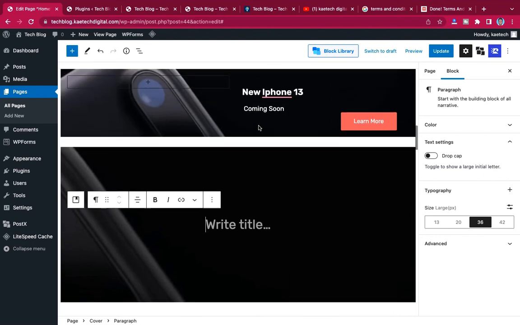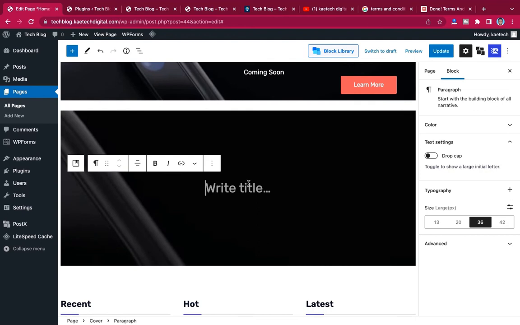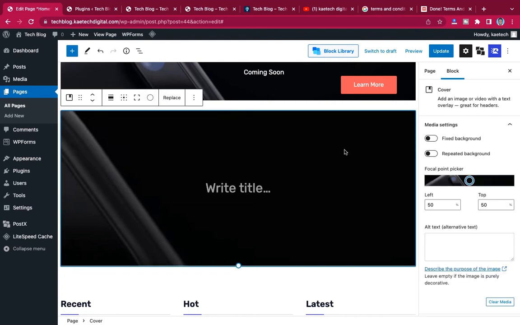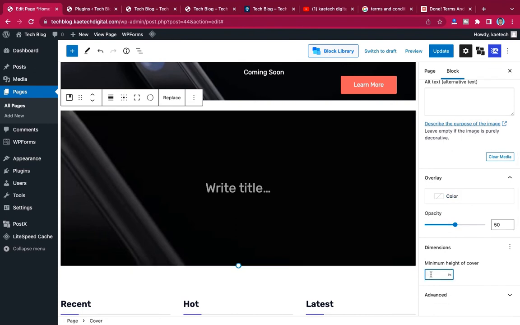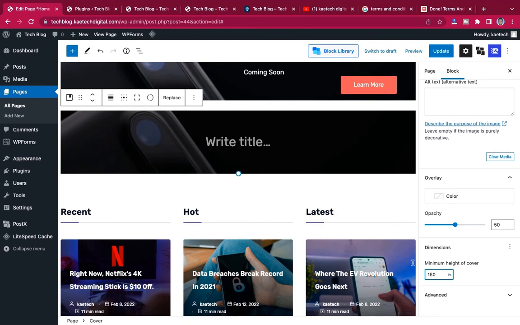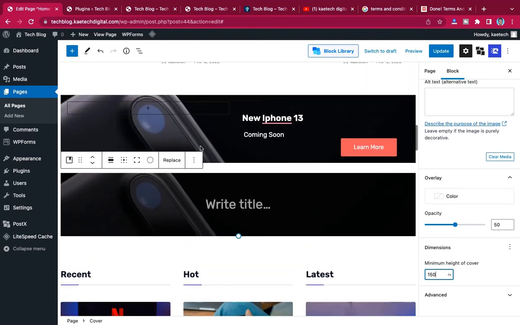In the same way you can write on it, you can create columns on this page and a whole lot of things. So what we're going to do is click over here to adjust the column of the whole cover itself. For the cover itself, you're going to adjust the size. With the minimum height, we're going to make it, let's say, 150. As you can see, the size shrinks, and it becomes the same as this one. So that is the minimum height.